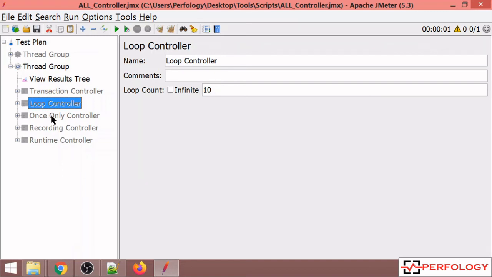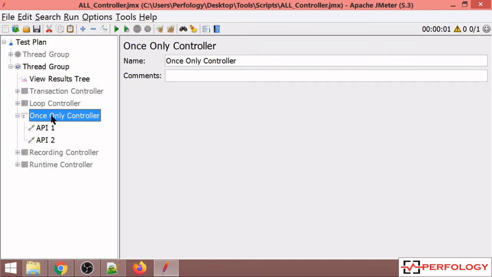Once only controller is basically used wherein you want something in your script to be executed only once throughout your load test, and it is basically used in single login logout scenarios wherein you want to log in your virtual user one time, log out one time, and do the remaining transactions multiple times. So in that case you can use once only controller.